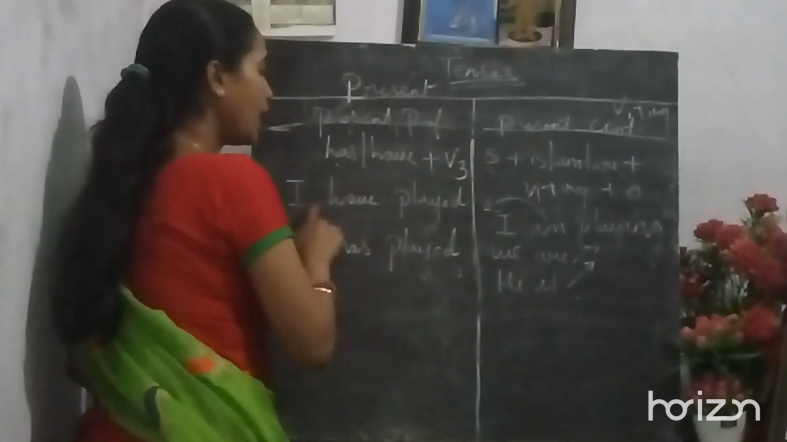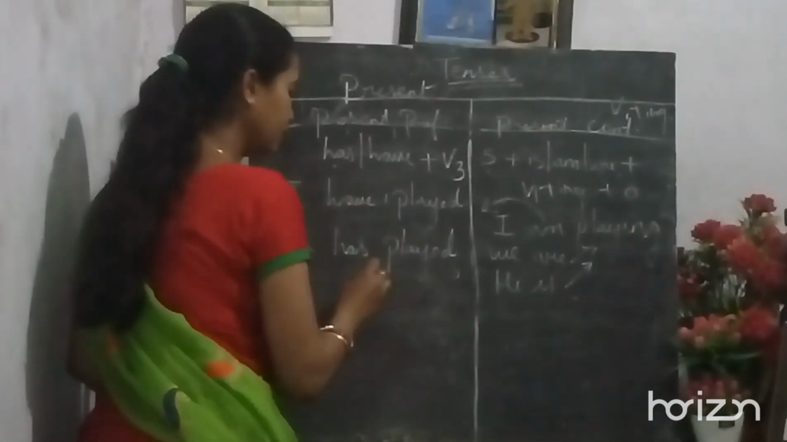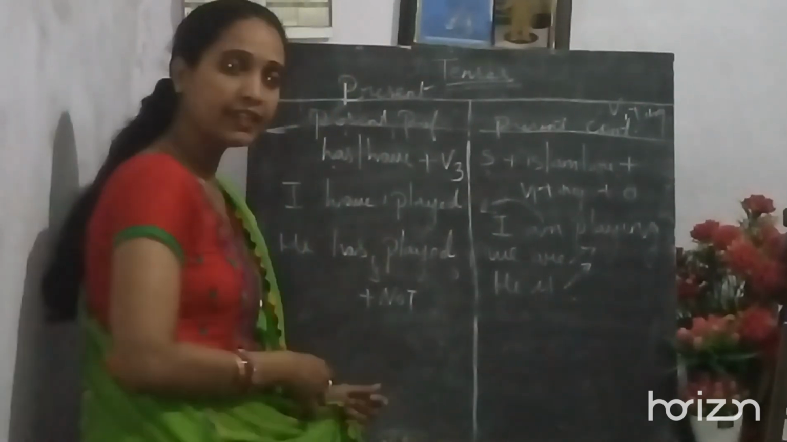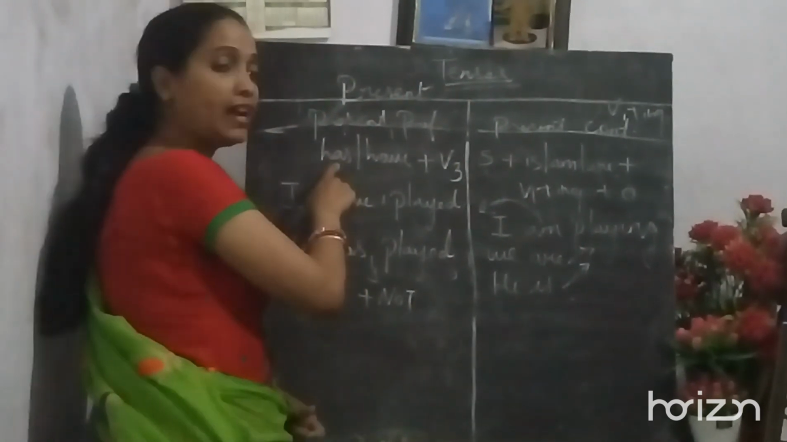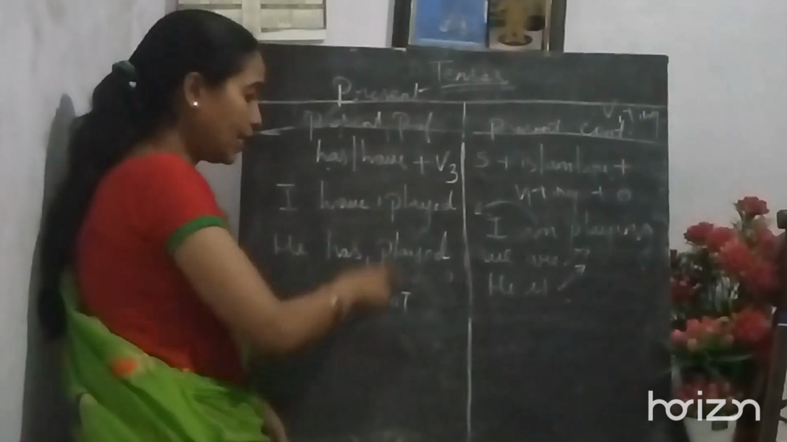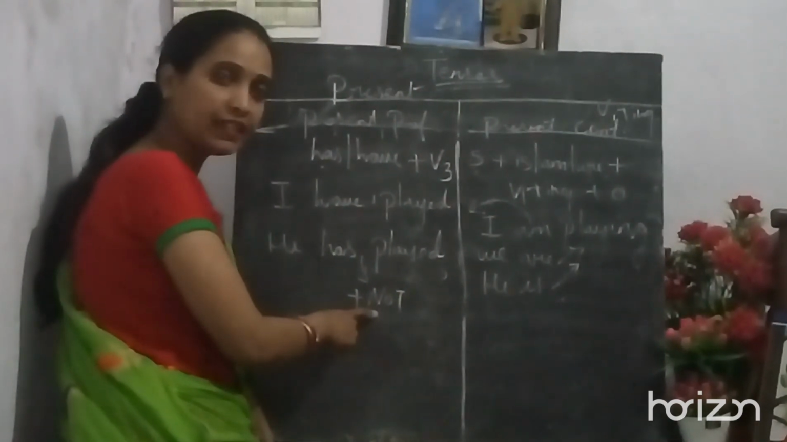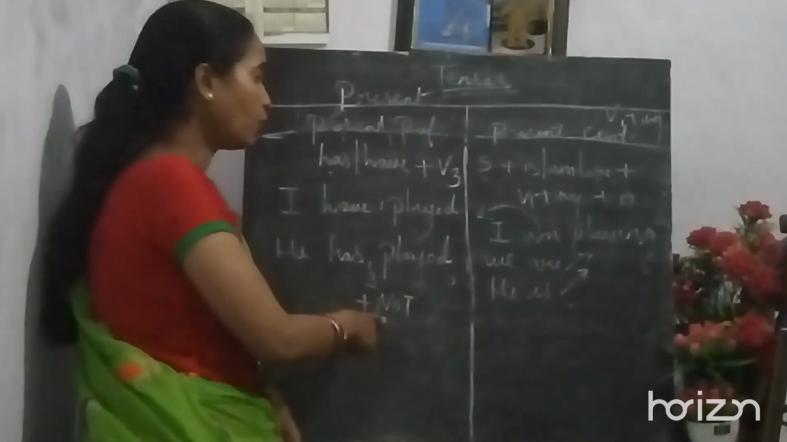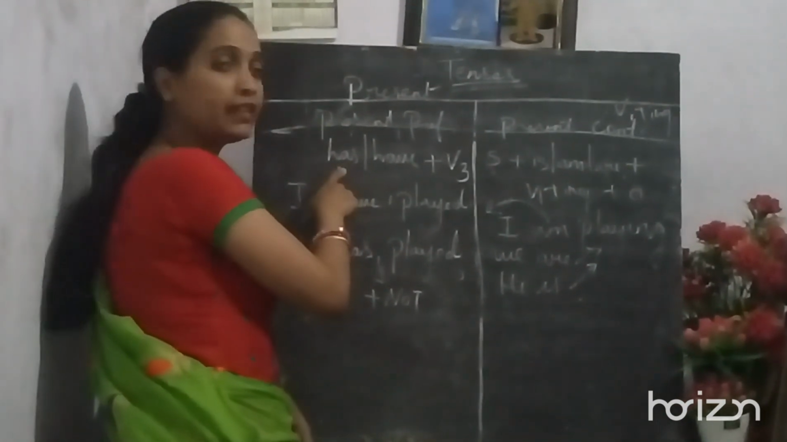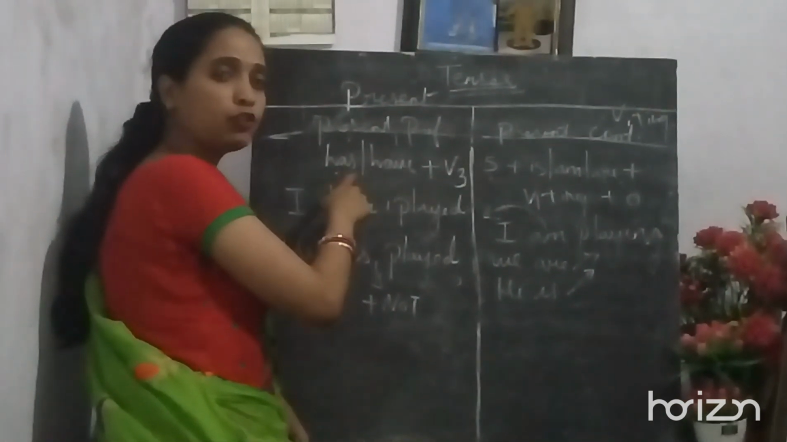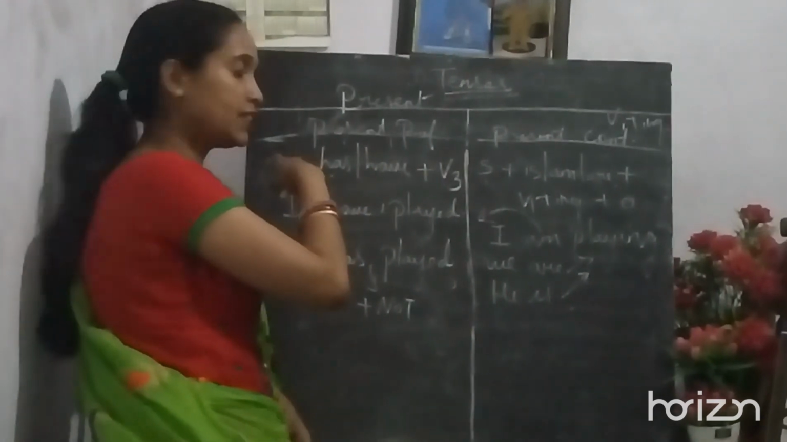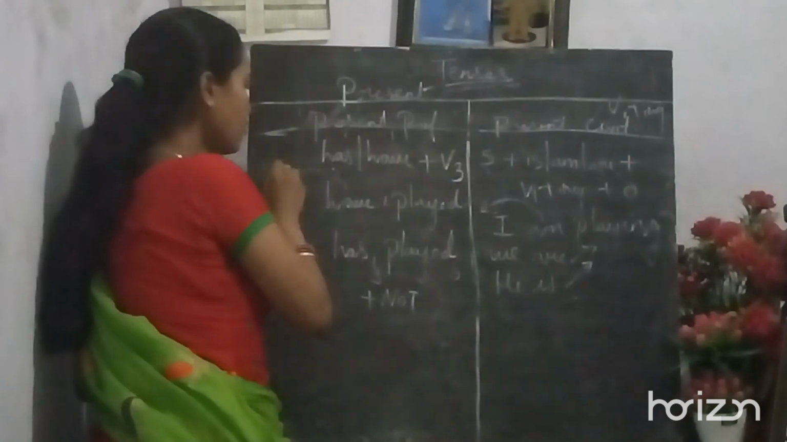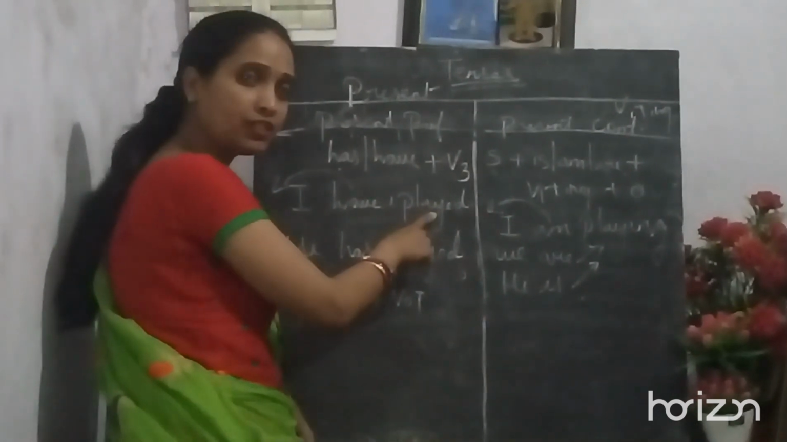What if I want to make this negative? I have not played. Immediately after has or have, you have to add not. So it becomes a negative sentence. If I want to make this interrogative, what will I do? I have to bring has or have to the starting of the sentence. Have I played? So this becomes a question.